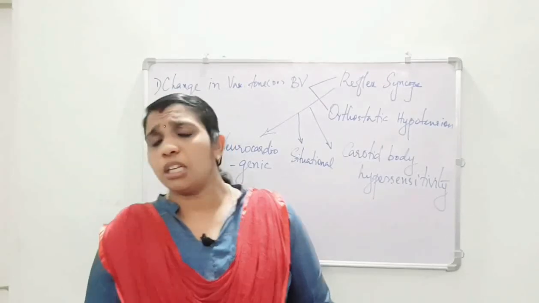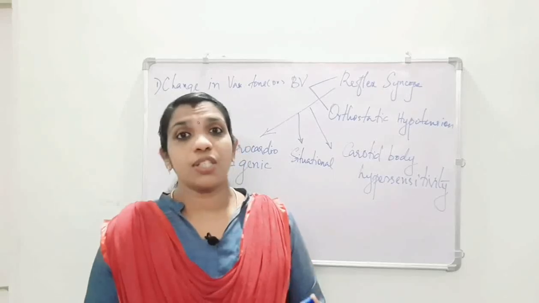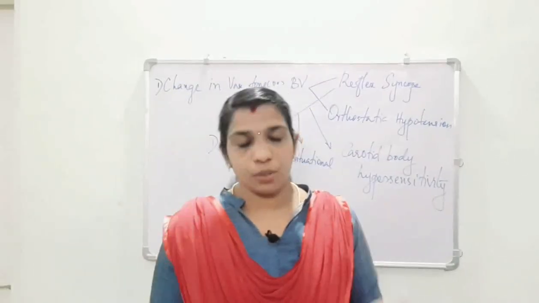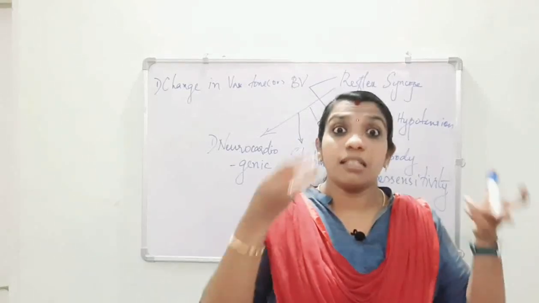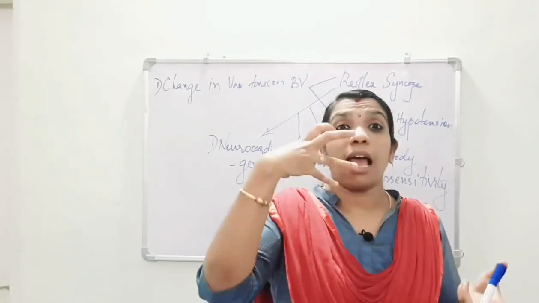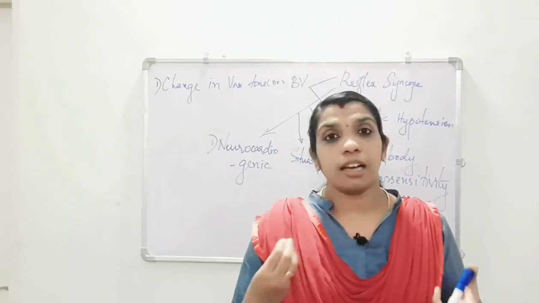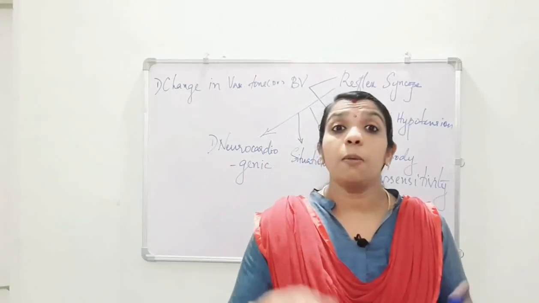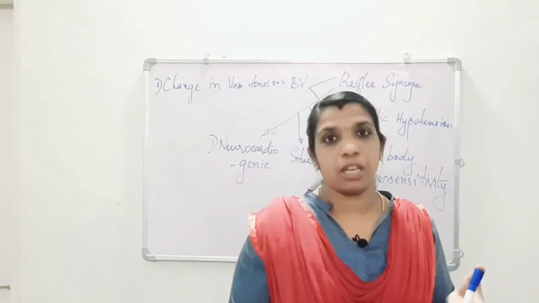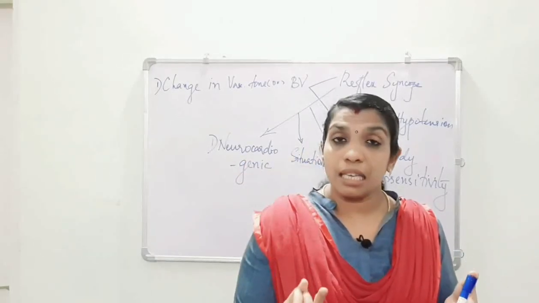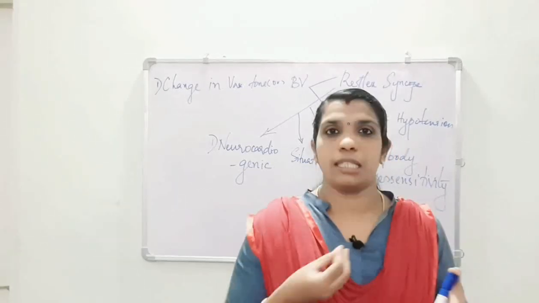Neurocardiogenic syncope is mostly associated with pre-syncope, and the patient will be pale and ashen in color. When the patient falls, the BP will be low, the pulse is feeble, and the respiratory rate is imperceptible.